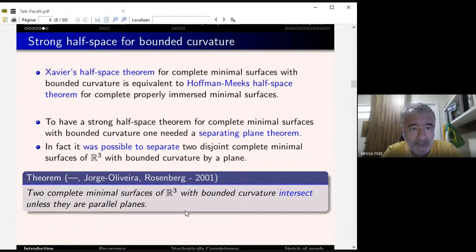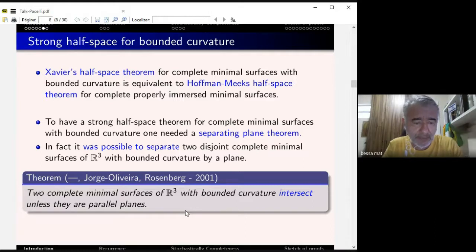This was done in 2001 by Jorge, Oliveira, and myself. We proved the following: two complete minimal surfaces in R3 with bounded curvature intersect unless they are parallel planes. The work was just to separate them. So if you have two minimal surfaces with bounded curvature that do not intersect, you can construct a plane in between both. So you can apply Xavier's half-space theorem to say that cannot be. So this is the result in 2001.